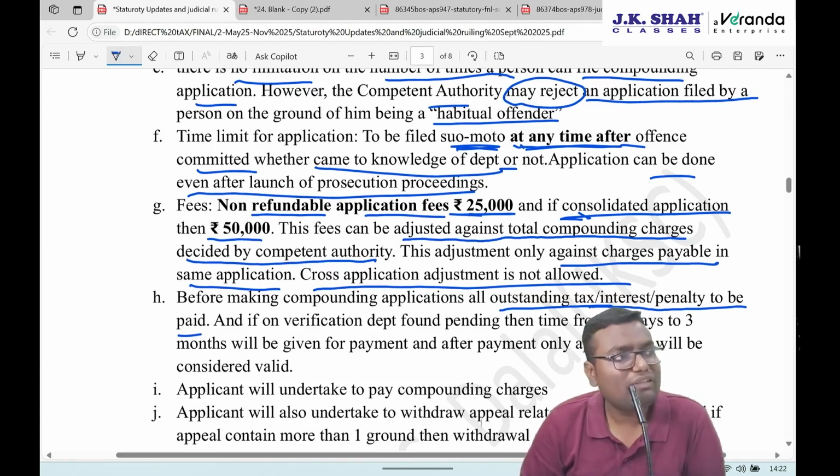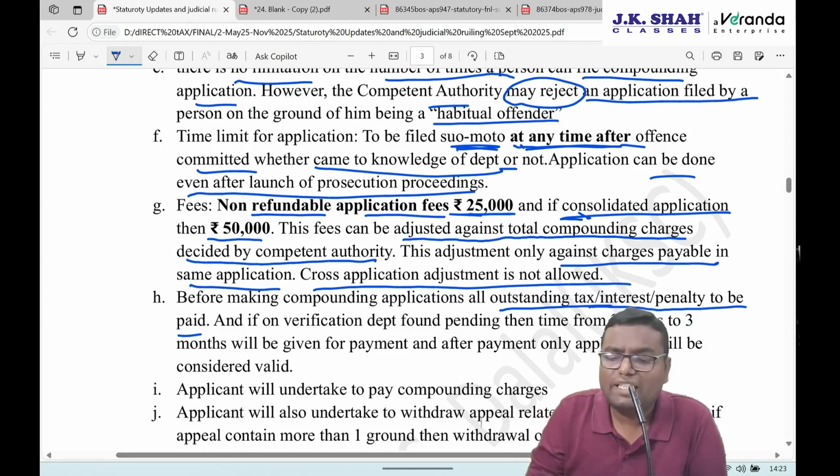Now what if I have made the compounding application before making the payment? And now the government came to know, on scrutinizing the application, that though I have made the compounding application, my outstanding tax for the relevant year, for the relevant crime, is still payable. It is still outstanding. Then they will give me the opportunity to pay the tax in 30 days.